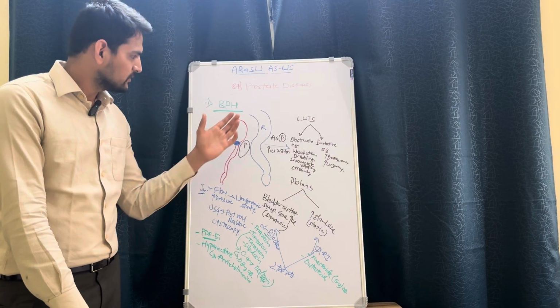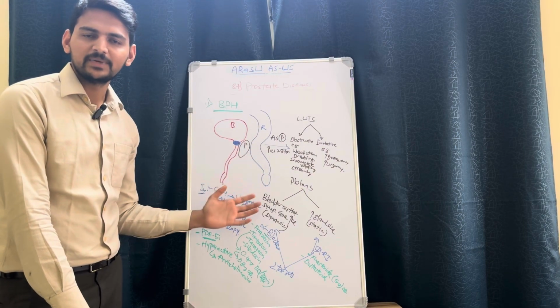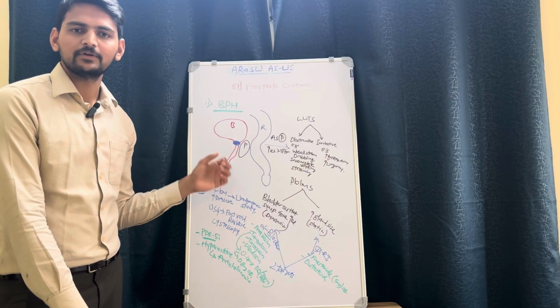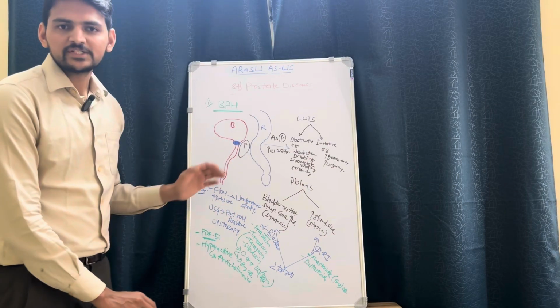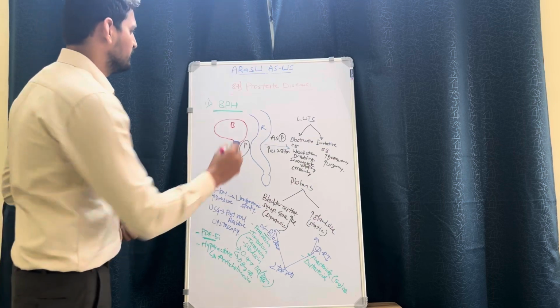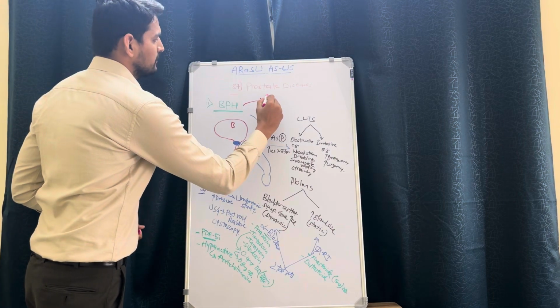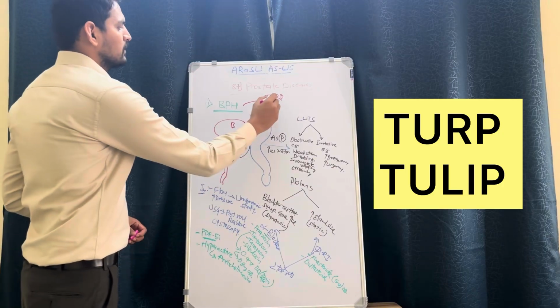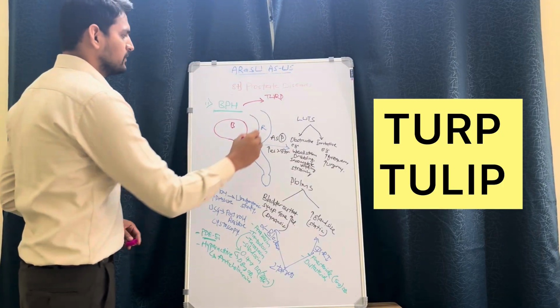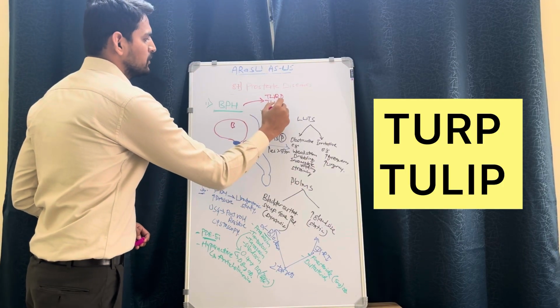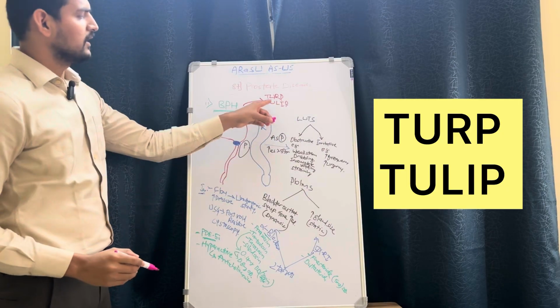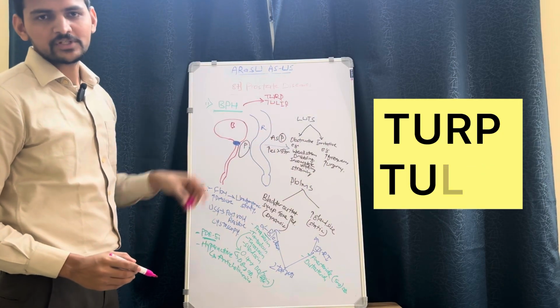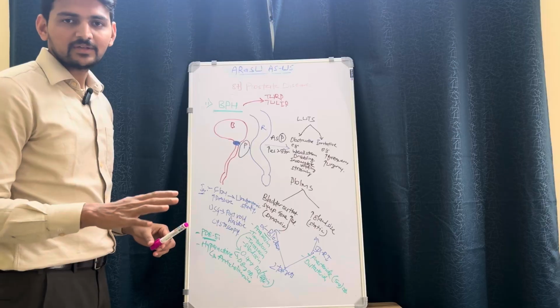So if the oral medications or medical management trial fails, then we can advise surgical interventions. Just to list a few surgical options for BPH, there is TURP, transurethral resection of prostate, and there is something called TULIP, transurethral ultrasound guided laser induced prostatectomy. Remember, surgical options are always second line.